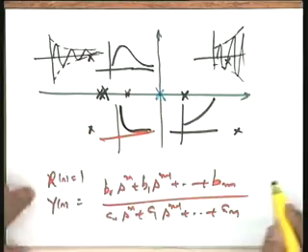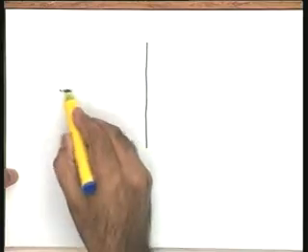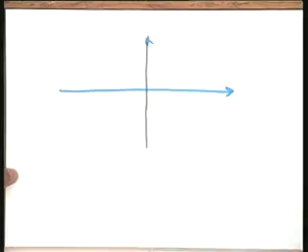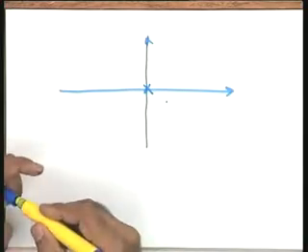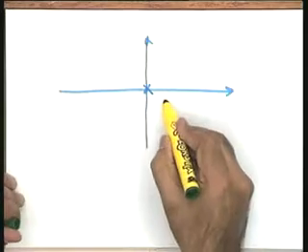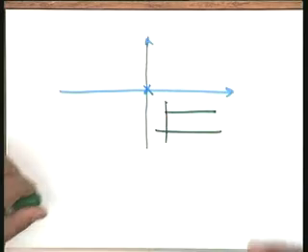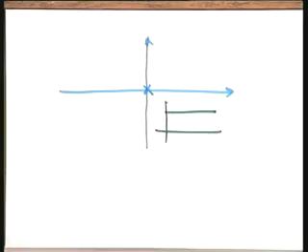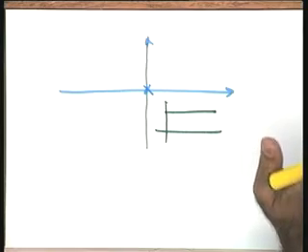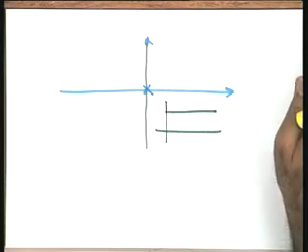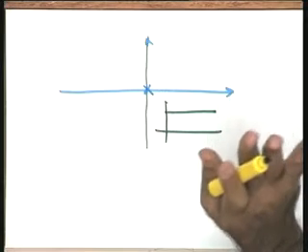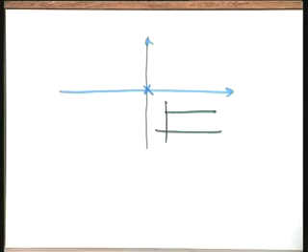If you take the pole at the origin, since this is a very special case and I have some comments to make, let me scan the j omega axis on a separate slide. Let me take a pole at the origin. The corresponding response for a pole at the origin is a constant. Naturally the area is infinite, because as t tends to infinity, the area will be infinite. So, if you apply your definition of BIBO stability, a pole at the origin means that the system is unstable, no doubt about it.